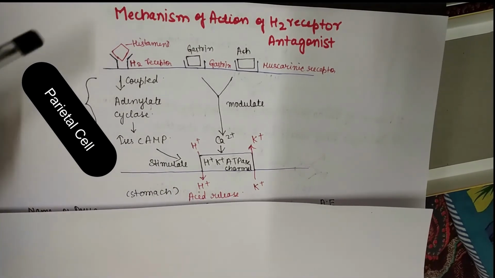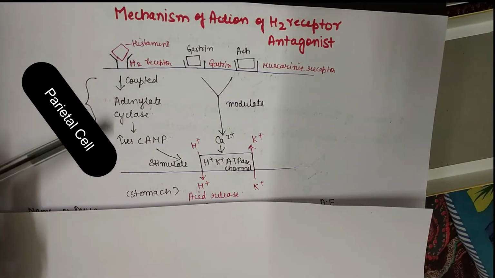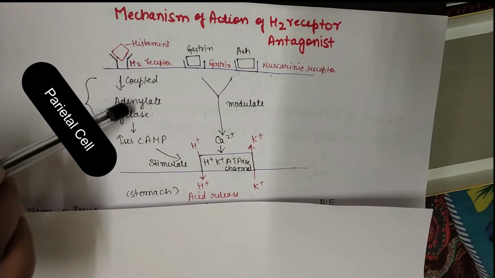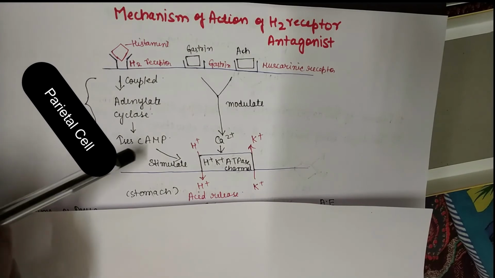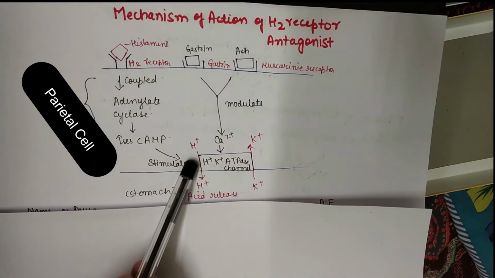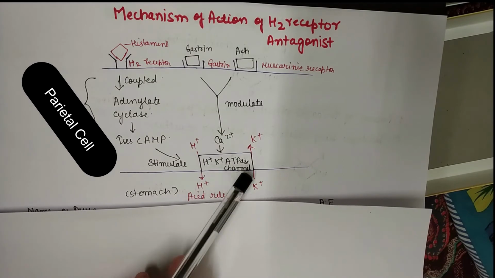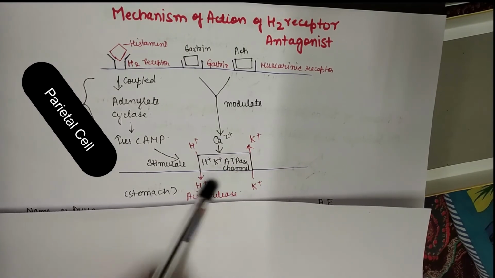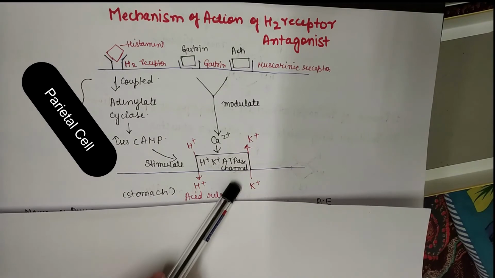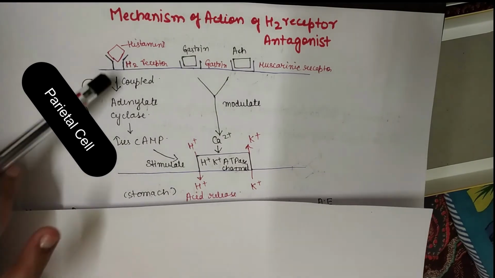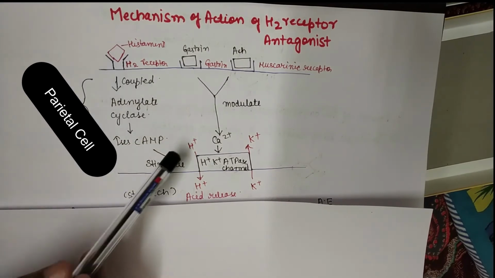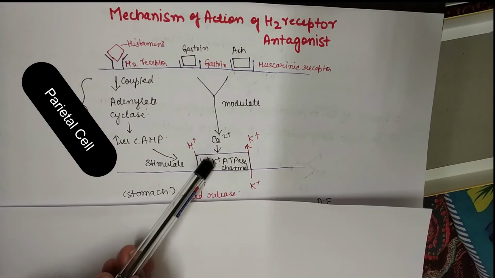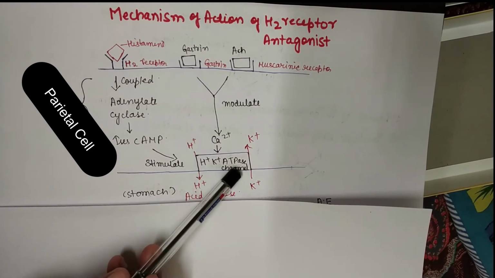When the histamine attaches with the H2 receptor, they will couple and trigger adenylate cyclase. This adenylate cyclase increases the cAMP. This will stimulate the hydrogen potassium ATPase channel, which is present at the bottom side of the cell. So the H2 receptor and histamine couple and ultimately stimulate the H plus K plus ATPase channel.